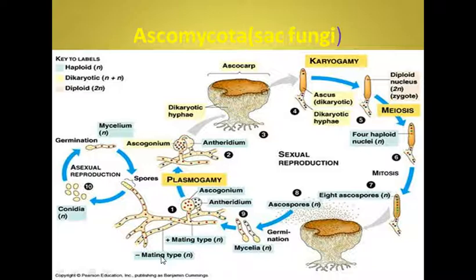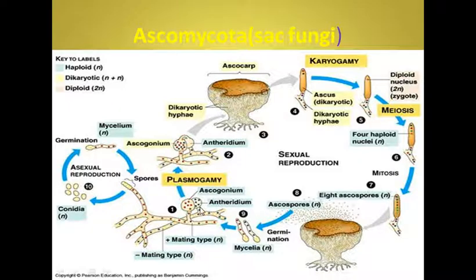And I told you in the previous lecture, in the topic on Zygomycota, that these two mating types differ in certain genetic characteristics. So from these two types of hyphae, that is plus and minus mating types, two structures grow. These are special hyphae, and one is known as the ascogonium.